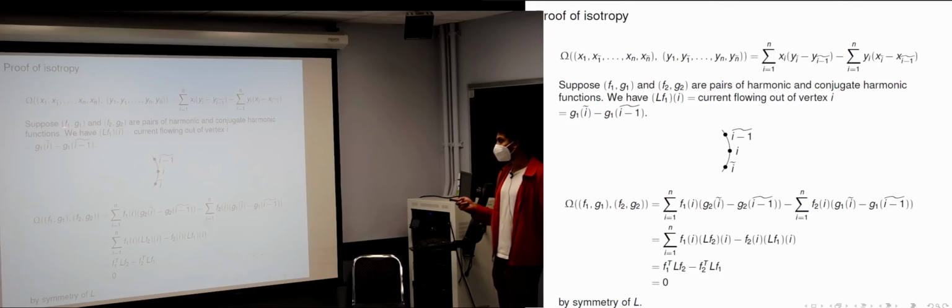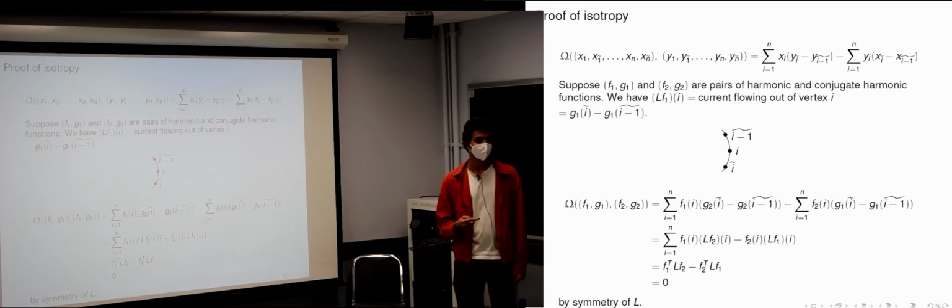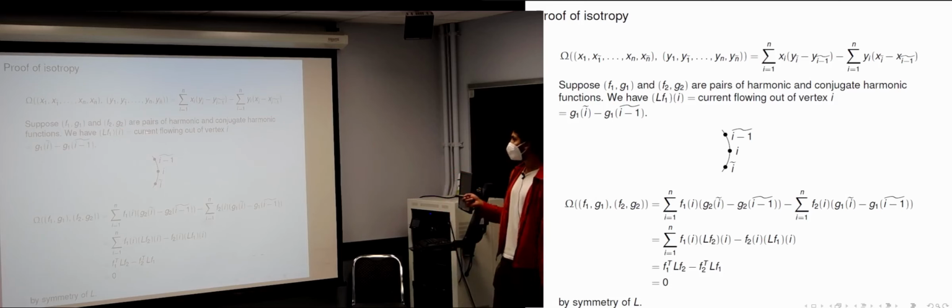Now, say we start with a point in the totally non-negative Grassmannian associated to an electrical network. By our previous observation, this is a pair of harmonic and conjugate harmonic functions. And now say you have another such point, a different pair of harmonic and conjugate harmonic functions. Then the response matrix, recall, is telling you how much current is flowing out of this vertex i.